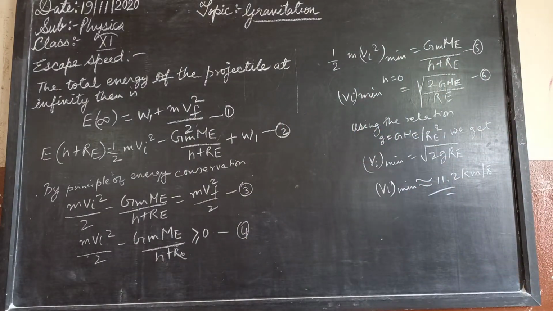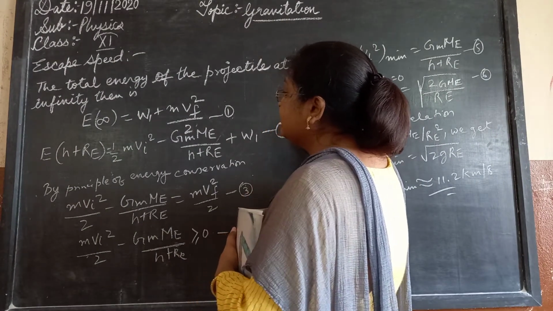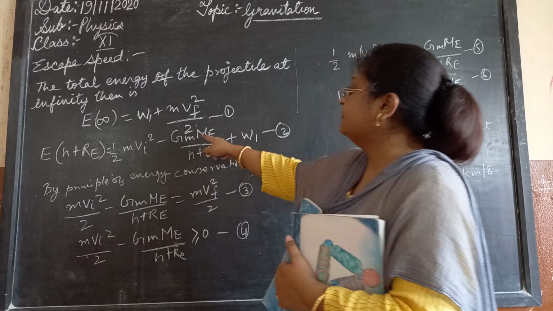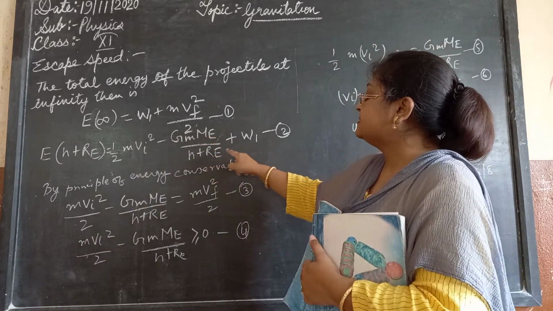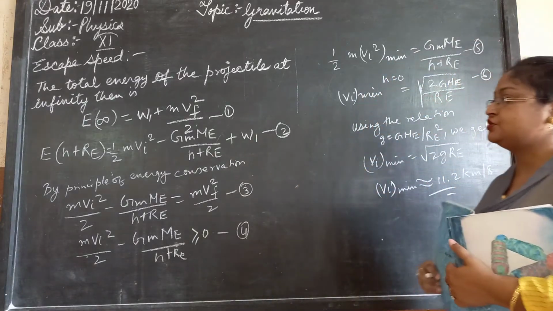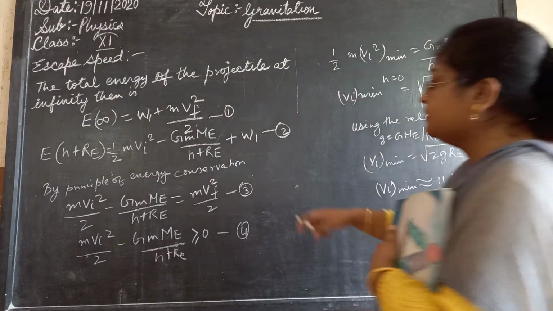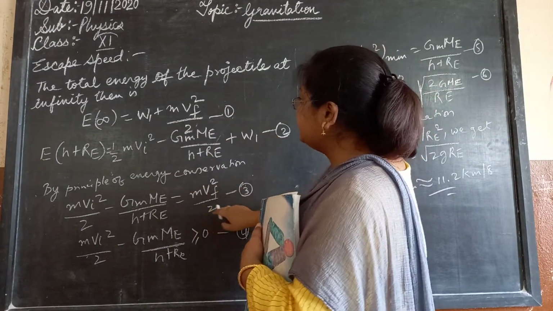If the object was thrown initially with the speed of Vi from a point at a distance h plus Re from the center of the earth, Re being the radius of the earth, its energy initially will be given by E(h plus Re) equals 1 by 2 m Vi square minus G m Me upon (Re plus h) plus W1. This is the second equation. By the principle of conservation of energy, these two equations will be equal. So equating these two equations, we will get this particular value.